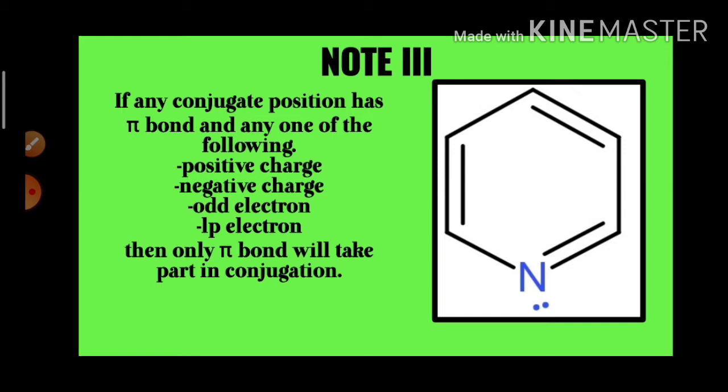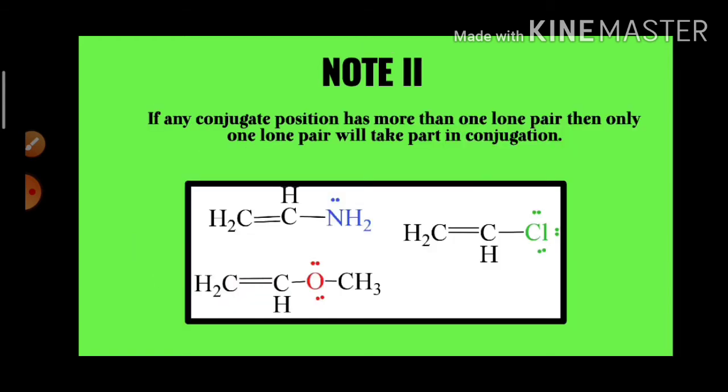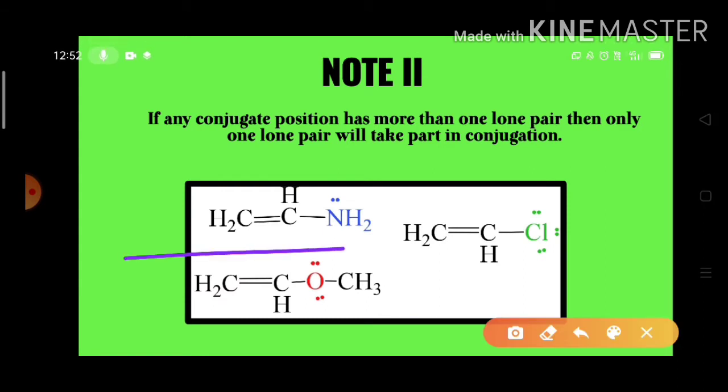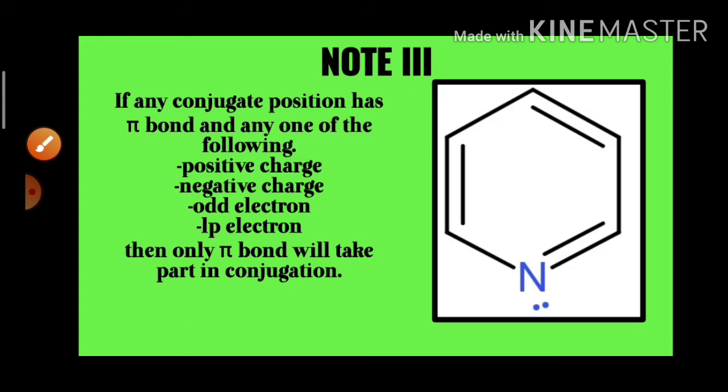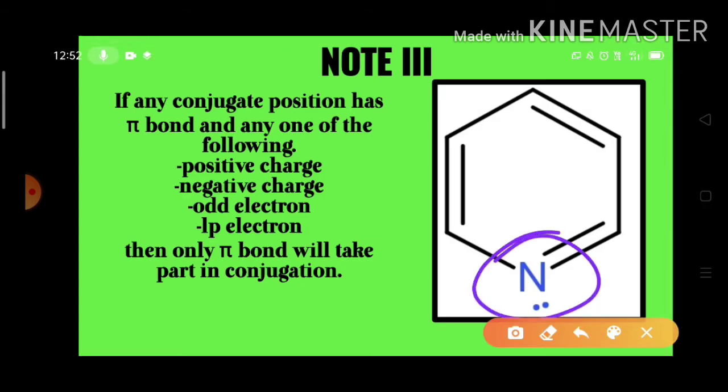In pyridine, on the nitrogen atom, one lone electron pair is there. And this nitrogen is forming one pi bond also. So nitrogen is having one lone pair as well as the pi bond. So if this is the situation, now look at this pi bond as well as this lone electron pair are in conjugation with this pi bond.